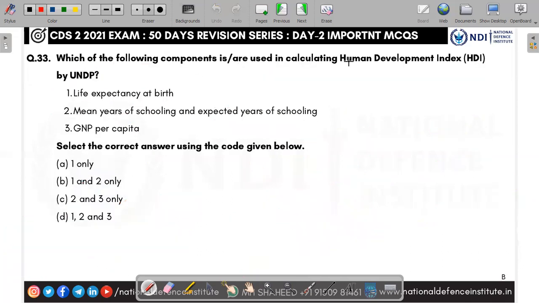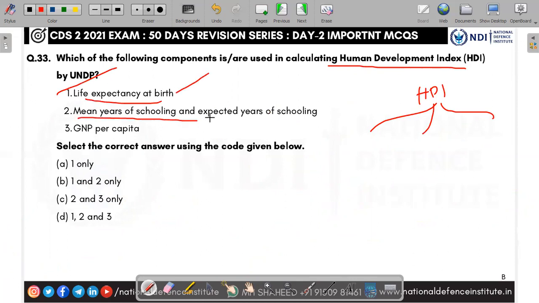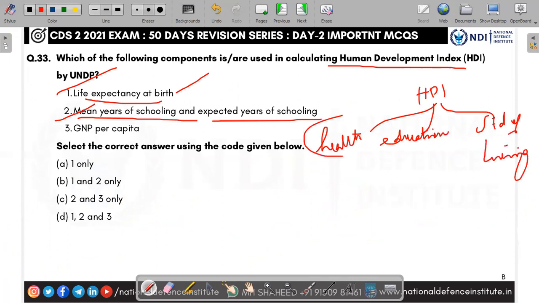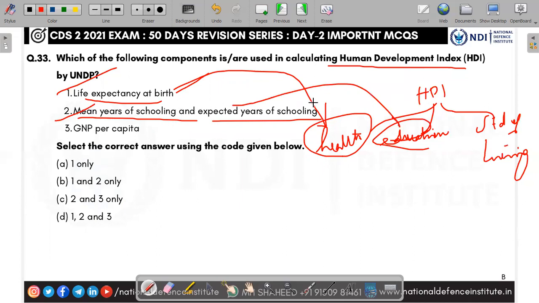Next, which are the following components of calculating the Human Development Index? So HDI is calculated by 3 things. Life expectancy at birth, yes. Mean years of schooling and expected years of schooling, yes. So health, education, and standard of living. Standard of living. Health, yes: life expectancy at birth. Education, yes: mean years of schooling and expected years of schooling.